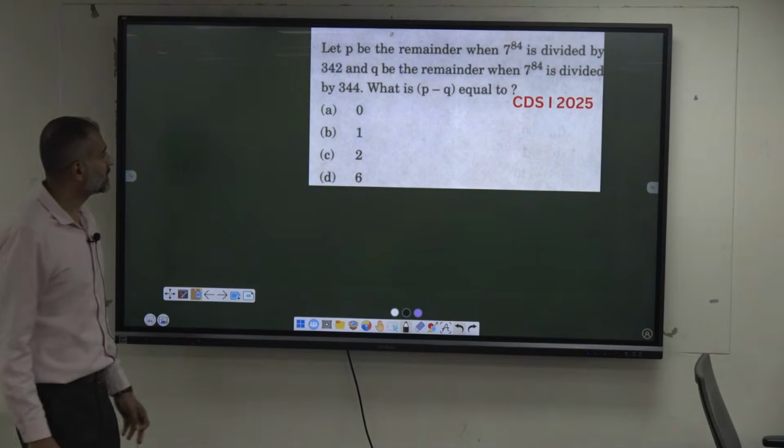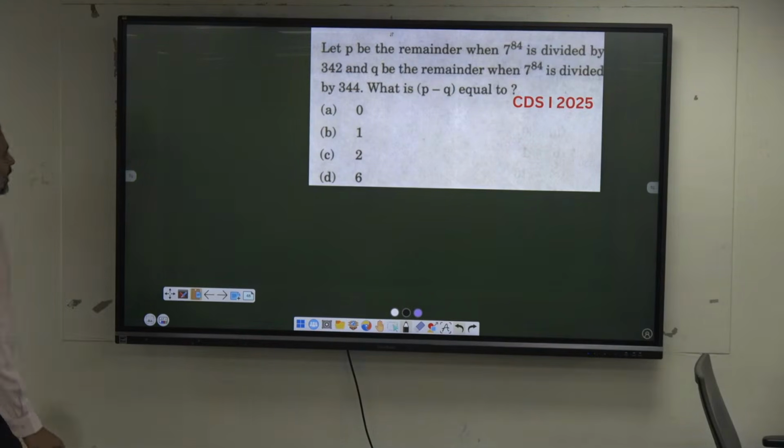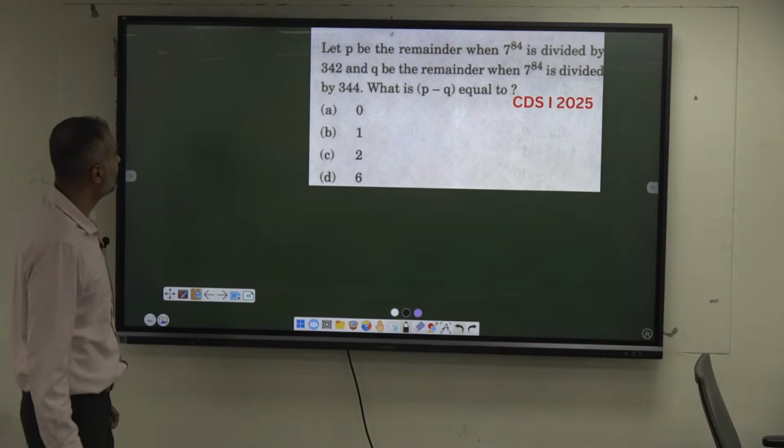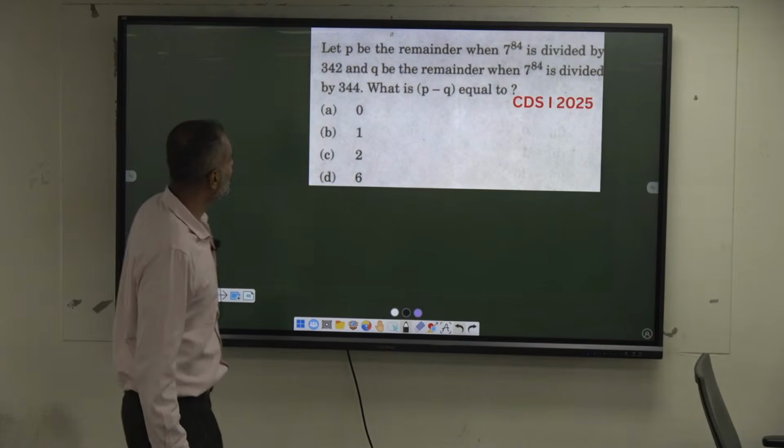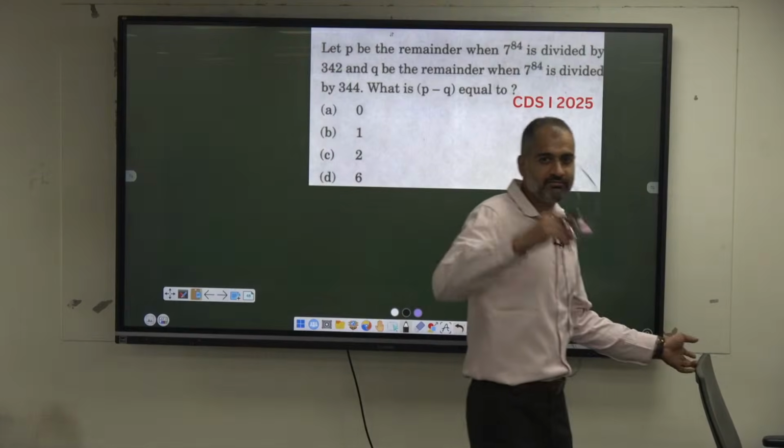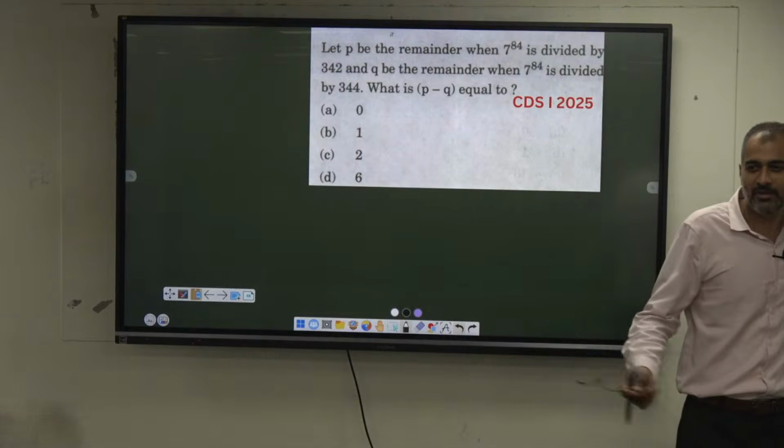Let P be the remainder when 7 power 84 is divided by 342 and Q be the remainder when 7 power 84 is divided by 344. What is the value of P minus Q? Again, give me the approach. Minus 1, plus 1, negative remainder.